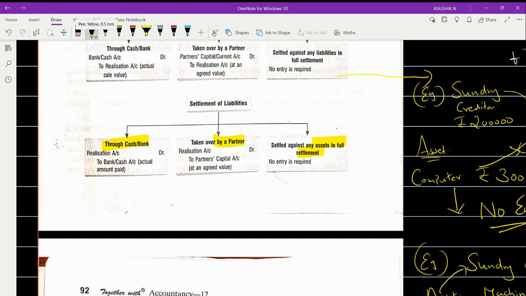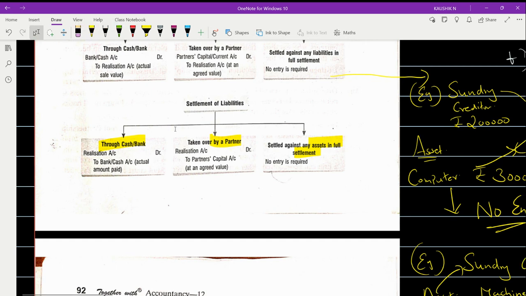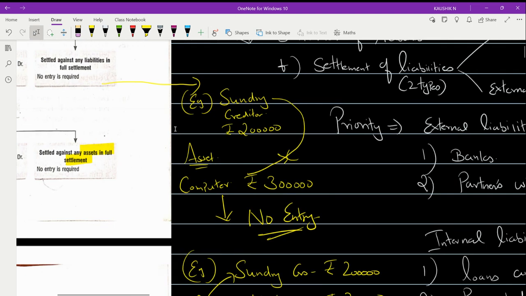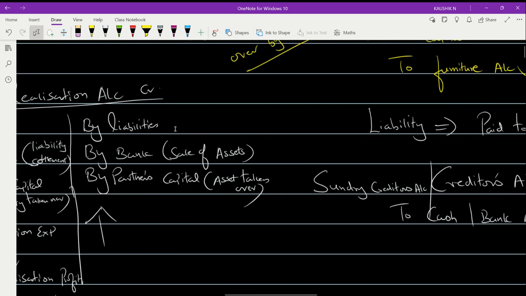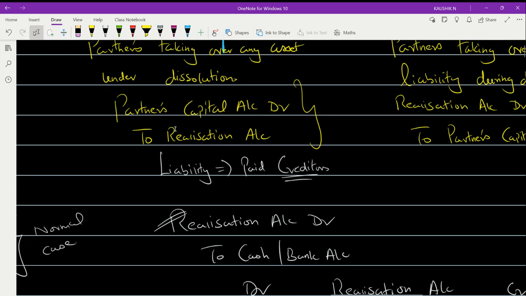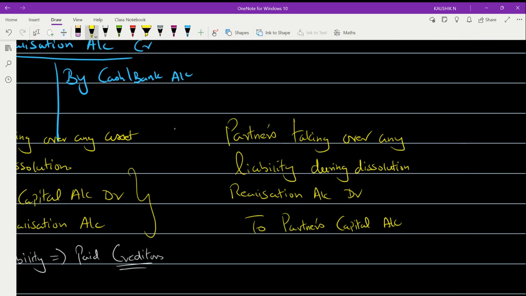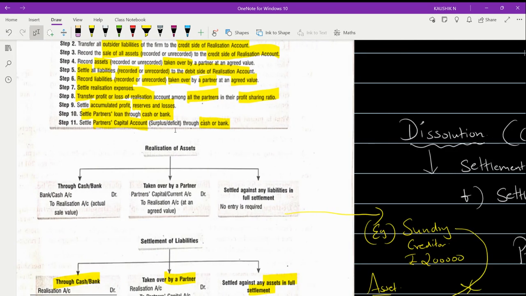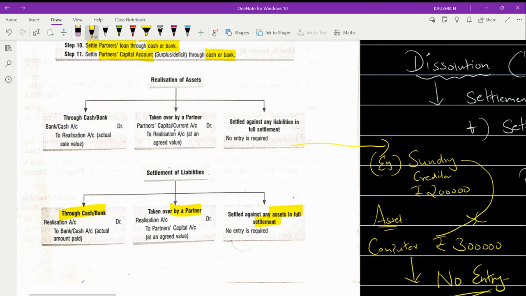The next one, any asset taken over by a partner. So in this place, if a liability is taken over by a partner, partner's capital will be credited and realization account will be debited. We discussed that here also, right? If a partner is taking over, it is quite opposite to that. Look here, partner is taking over any liability during the dissolution process, realization account is being debited, partner's capital is credited. Look at what they have mentioned here also: realization account is debited and partner's capital is getting credited.